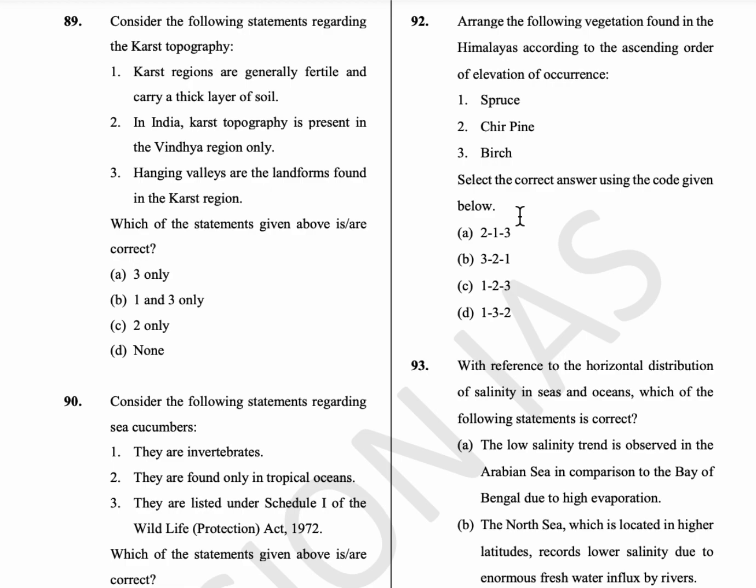89th question, consider the following statements regarding the karst topography. So the karst topography are generally the barren lands and carry a thin layer of soil. And in India, karst topography is present in Vindhya regions, Himalayas, Madhya Pradesh, Uttar Pradesh and Andhra Pradesh. And hanging valleys are the landforms found in the glacial region. So option D is the answer.